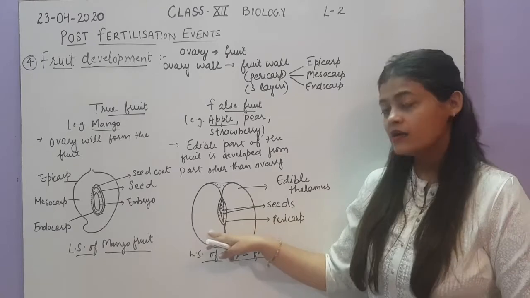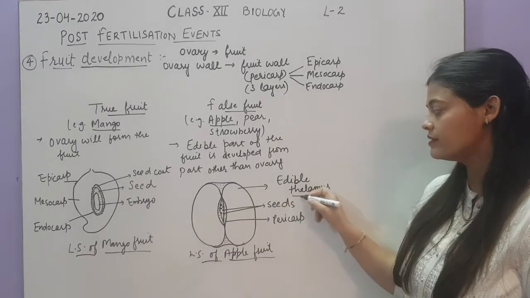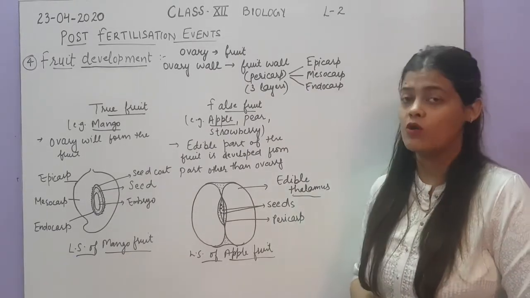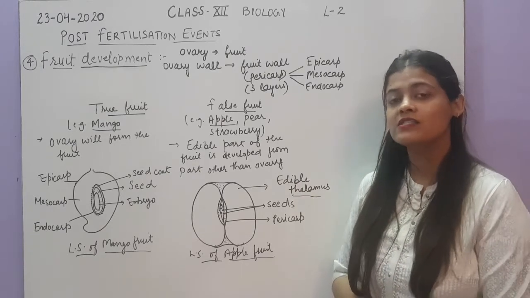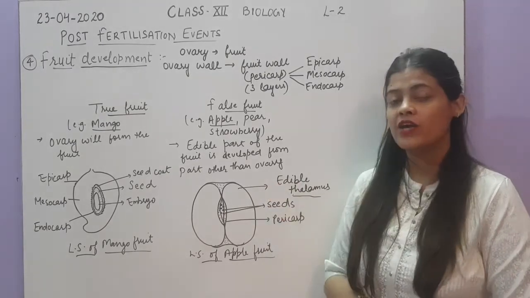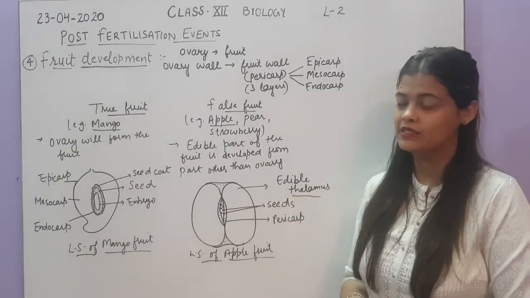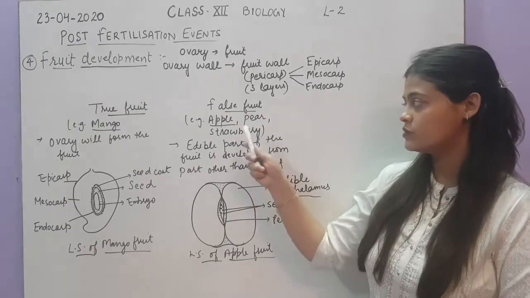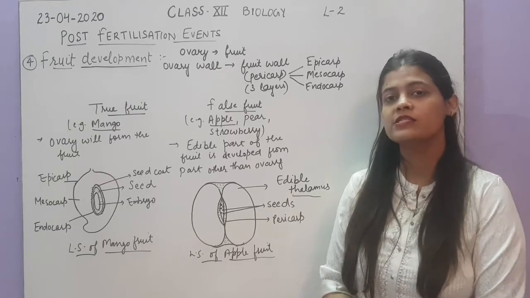Now the edible part of the apple has developed from the thalamus. So actually we are eating the thalamus of the apple. That is why it is called a false fruit, because we are not eating the ovary, we are eating the thalamus of the apple. So is the difference between a true and a false fruit clear now? Other examples of false fruits are pear and strawberry.